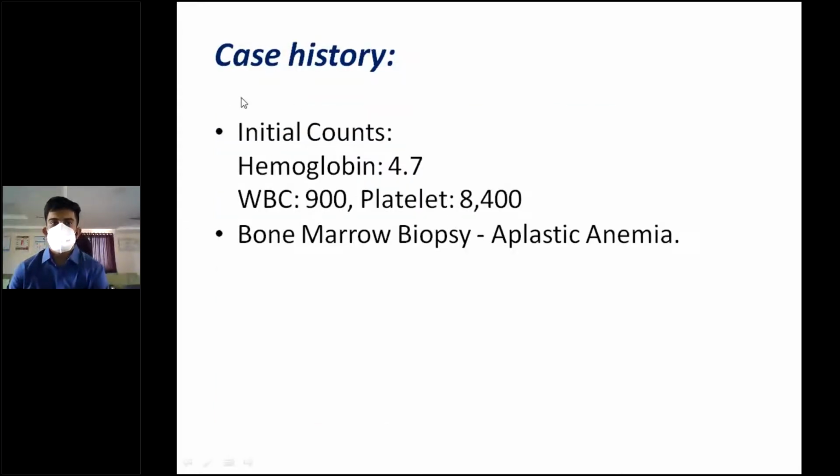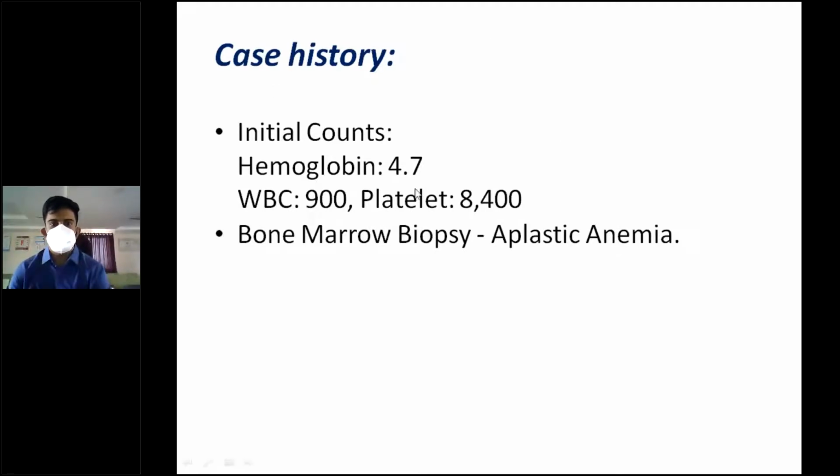Now, case history, we have the previous case that we discussed before in the first slide. 41-year-old female presents with easy fatigability, severe pallor, then she has bleeding gums, and then all sorts of other stuff. She has fever and mouth ulcers too. For the same patient, initial counts were hemoglobin 4.7 gram per deciliter, WBC count of just 900. Remember, the normal WBC count is from 4,000 to 11,000. That's the range of WBC count that you get.